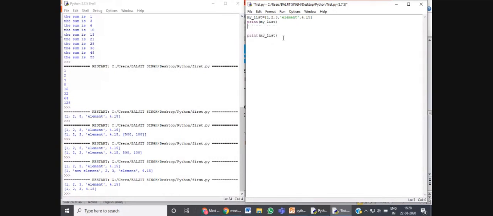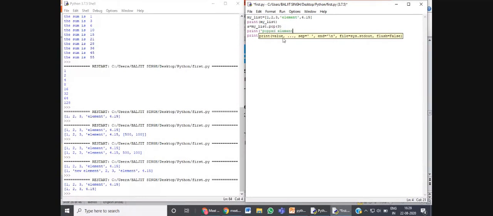Here I'm using variable a to save the popped element, mylist dot pop, and the pop function also deals with the index value. So by giving the index of a certain element, you can pop out that particular element from the list, and then you can print the popped element as well.